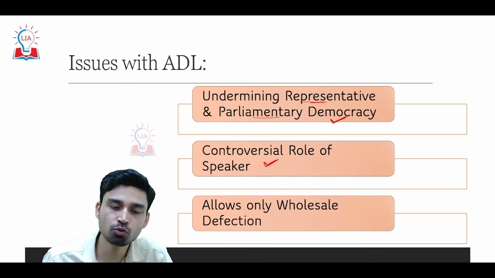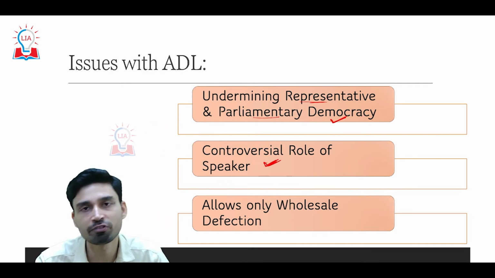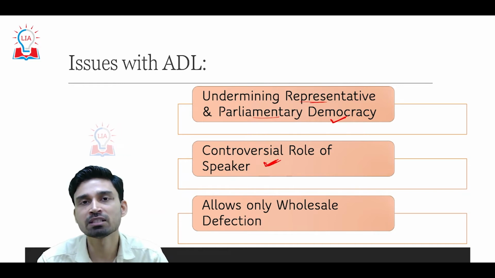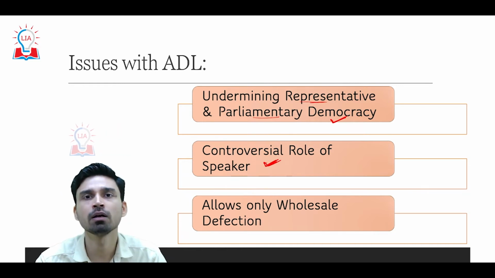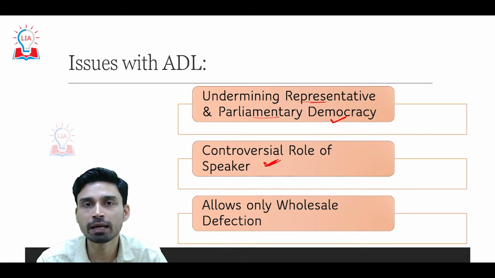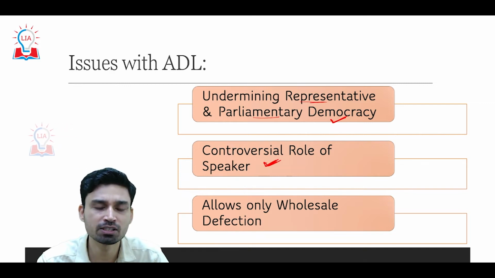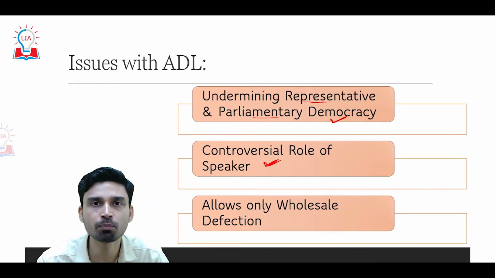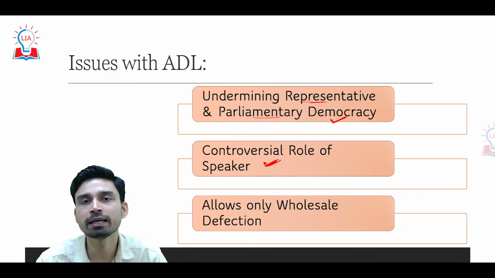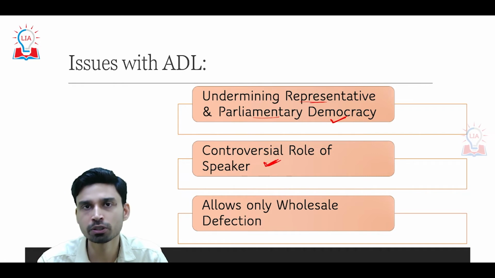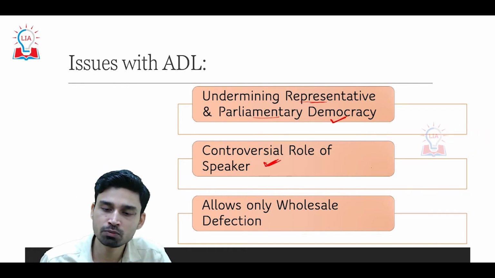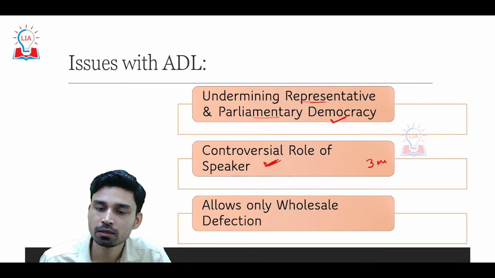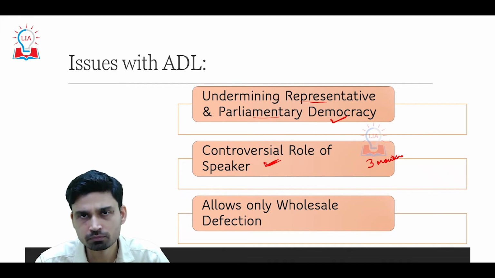Second, there is also a criticism about the controversial role of the speaker. Because many times, since the speakers are generally elected from the ruling parties, both at the center as well as in state governments, speakers are generally considered to be biased toward their political party, and that is why many times they do not take steps or take decisions very fast under the anti-defection law.